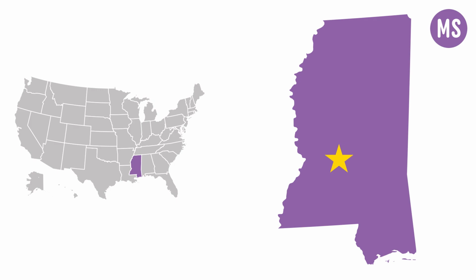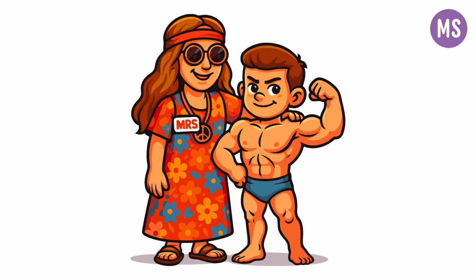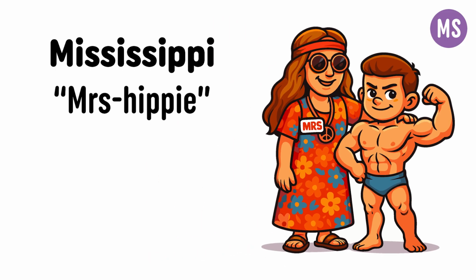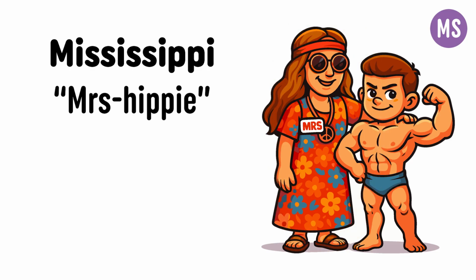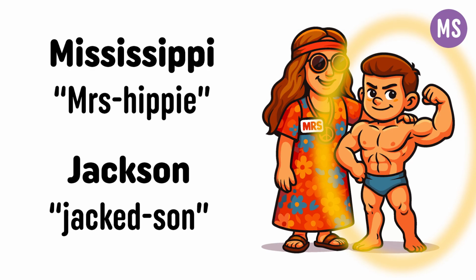The capital of Mississippi is Jackson. This image represents Jackson, Mississippi. First, we have to convert the state Mississippi into a picture. Mississippi can be broken down into Mrs. Hippie, like a married hippie. Next, we have to convert the capital city Jackson into a picture. Jackson can be broken down into jacked son, like a boy who is a bodybuilder flexing his muscles.